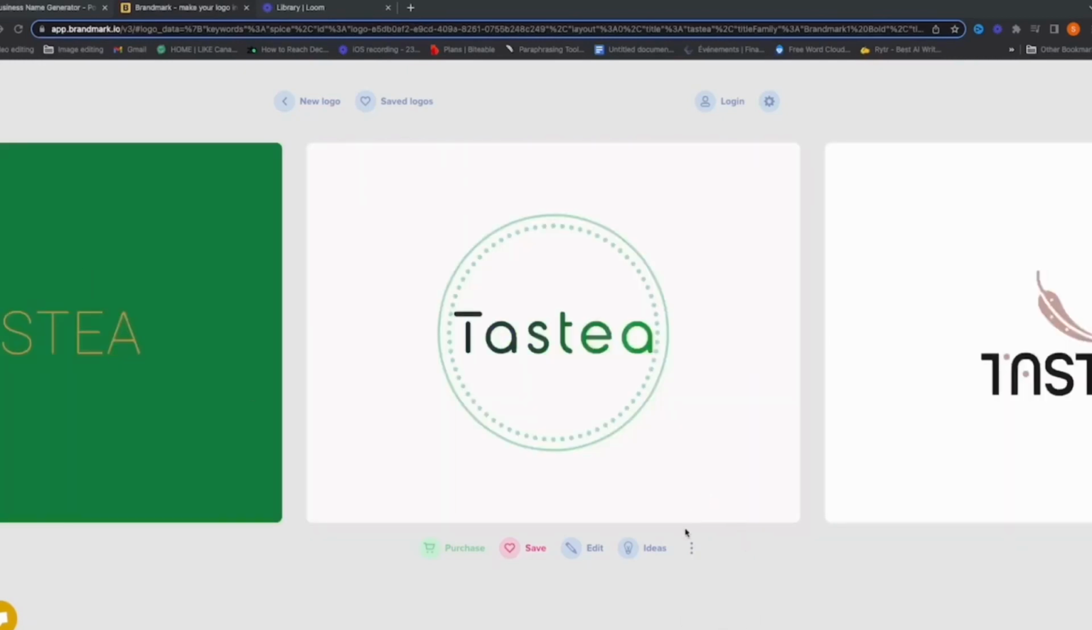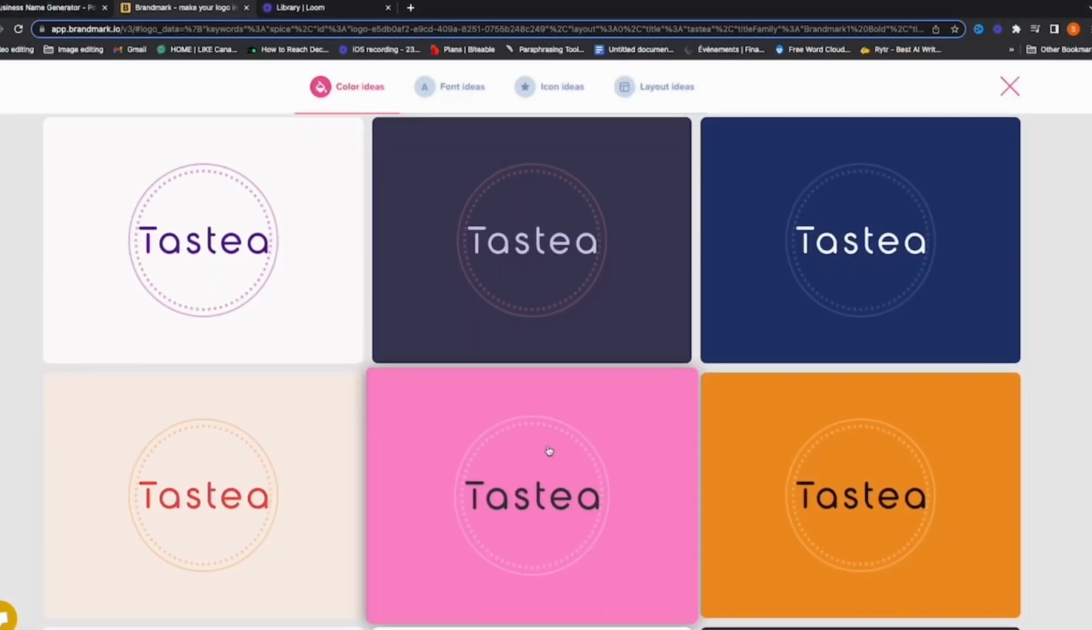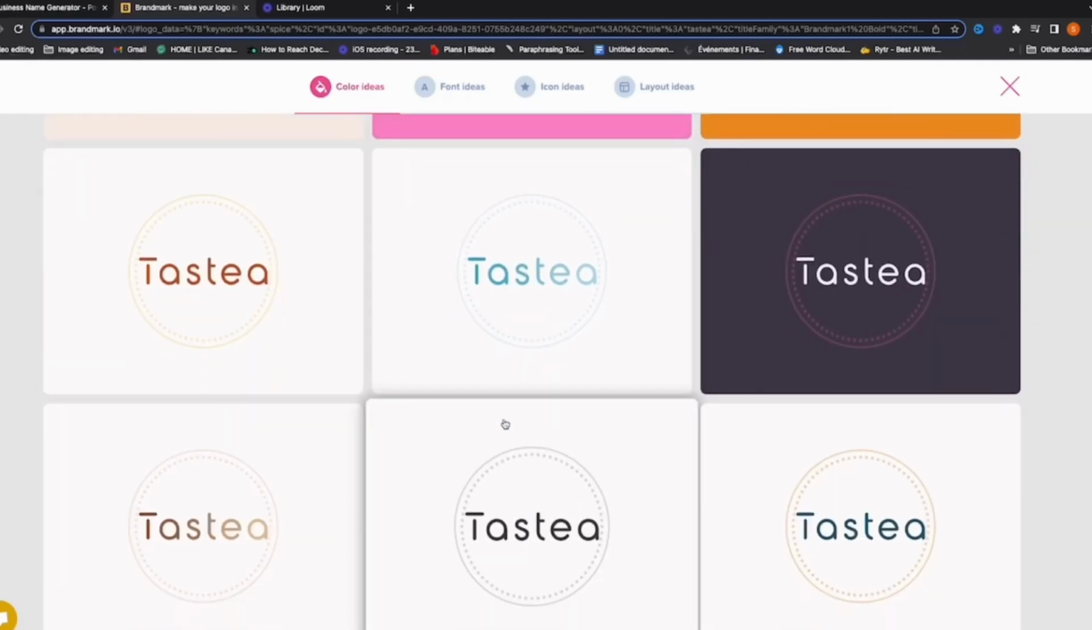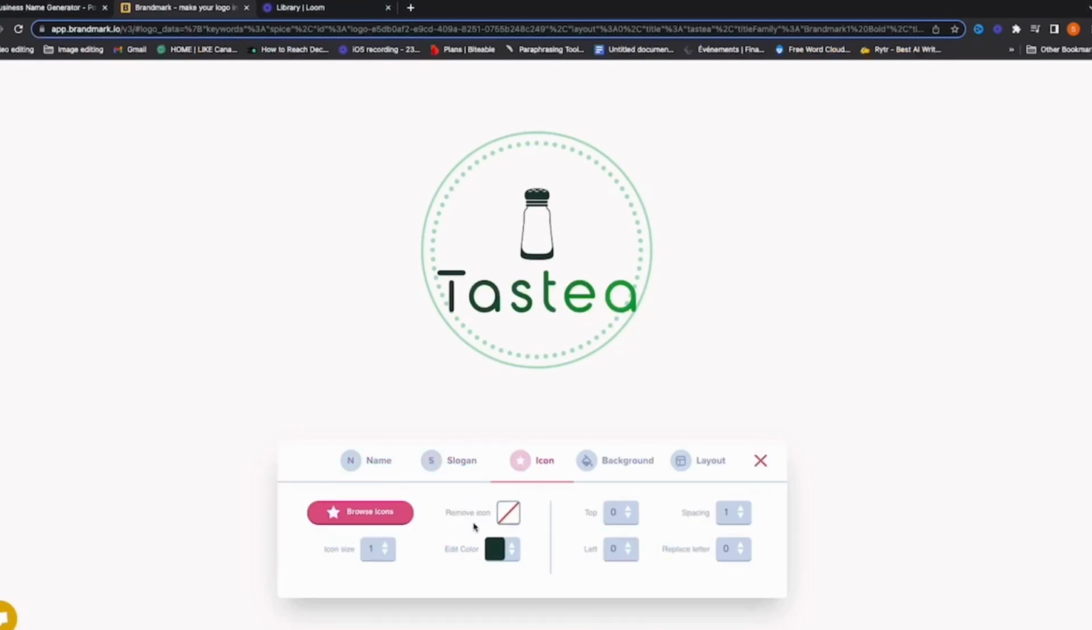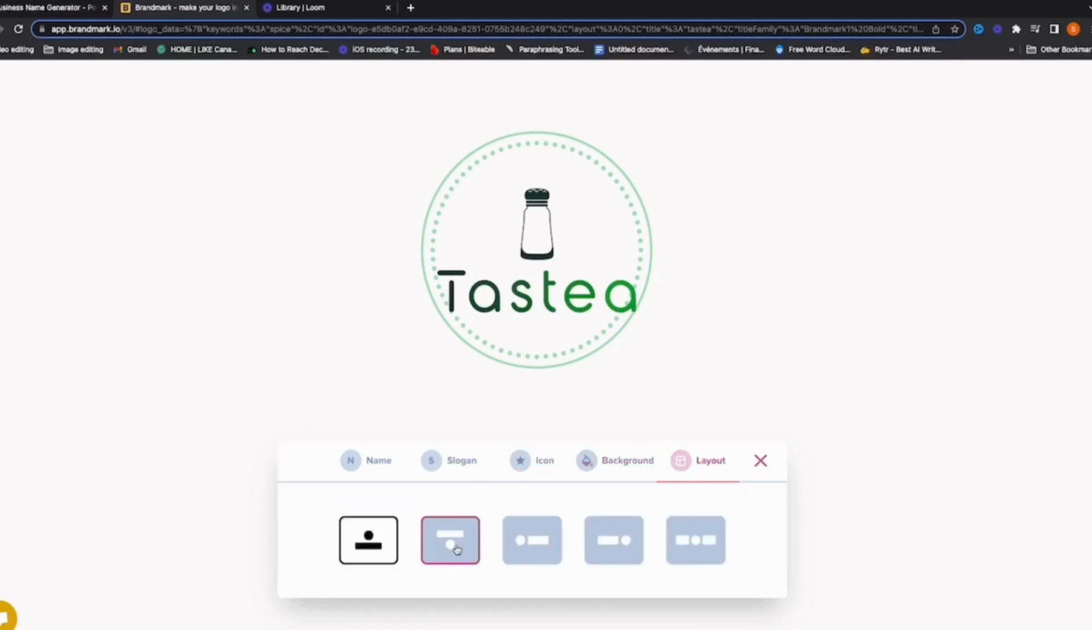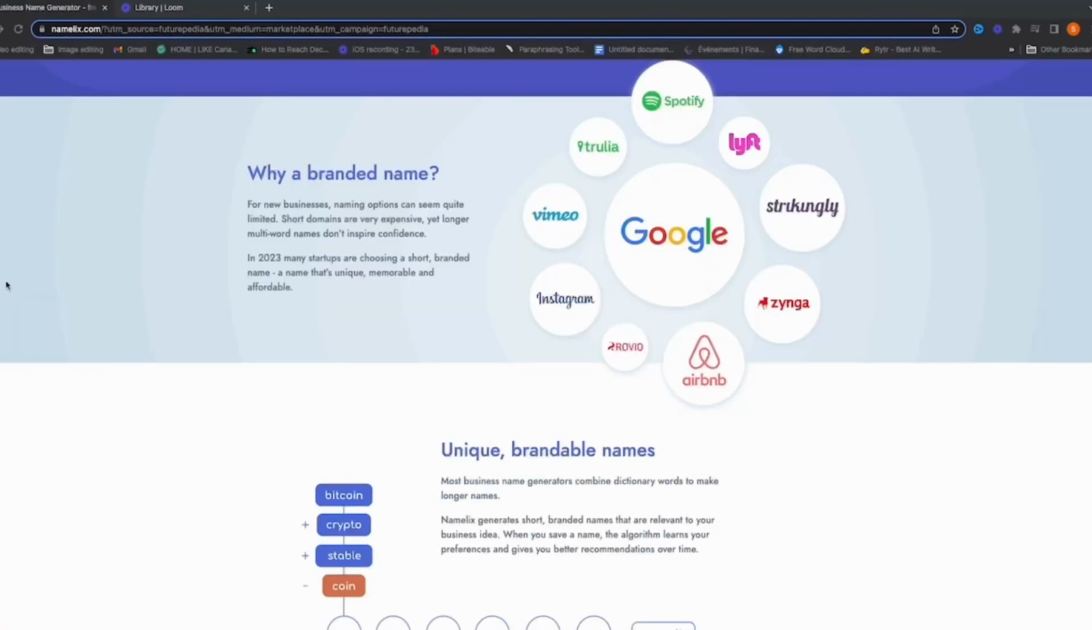Or if you're not really sure about the logo, you can go here and click on ideas and it's going to give you some ideas. You have different options. The AI is going to do that for you. Also, you have the option to edit here. You can add a slogan, you can add an icon, you can change or remove an icon, you can do anything you want in the background, the layout, anything, guys. When your business is branded, the easier it is for the customer to remember.